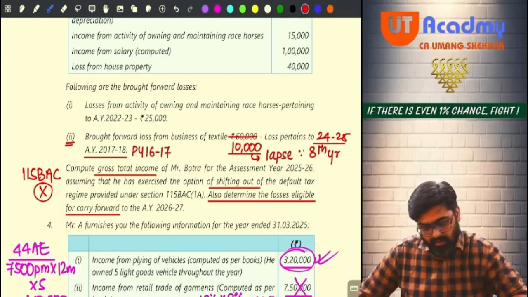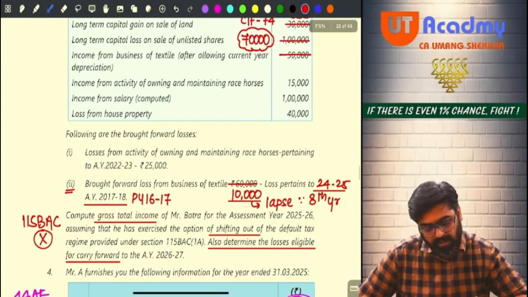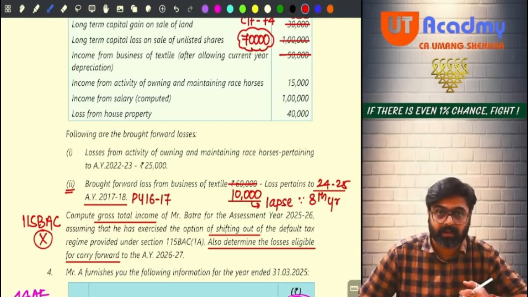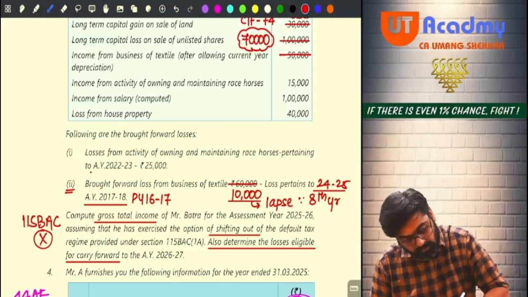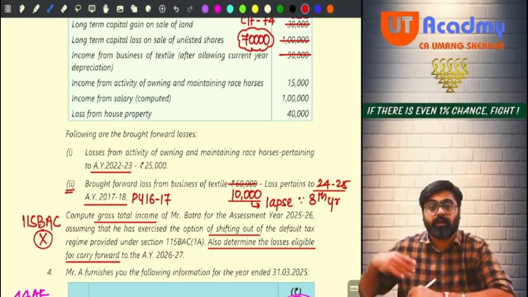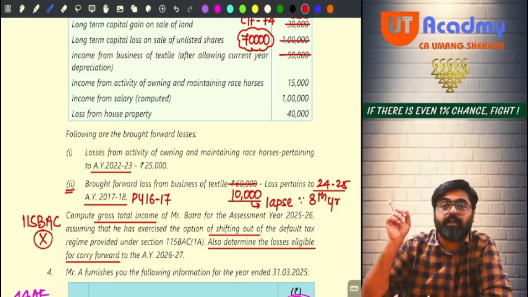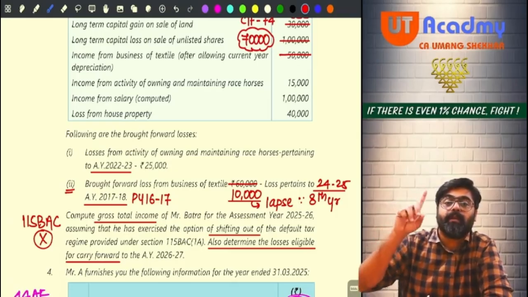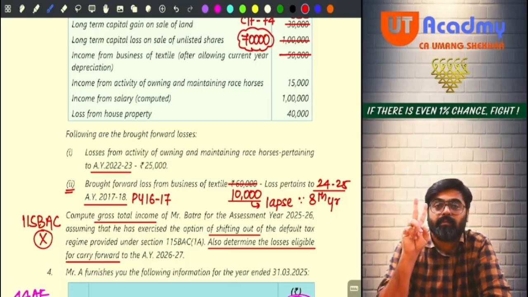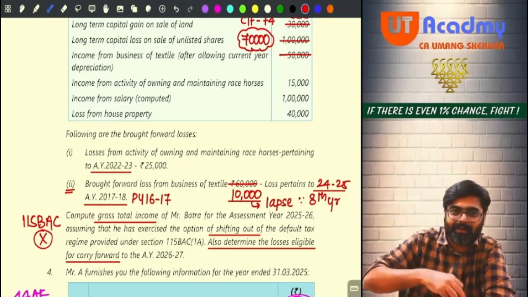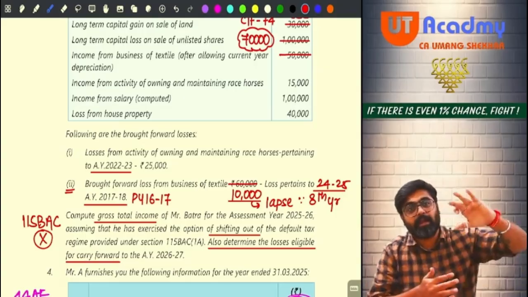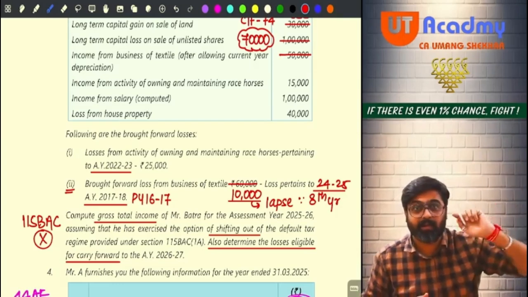Okay, sir? Now, do you have income from activity of owning and maintaining resource? Yes, but you have a loss also of that activity. Loss is for which assessment year? Please be very careful here also. Assessment year 22-23 means previous year 21-22. So loss of previous year 21-22 will come in previous year 22-23, previous year 23-24, previous year 24-25. Third year it will come. If it is not getting set off, it will be carried forward for the next year, 4th year, and that will be the last year.